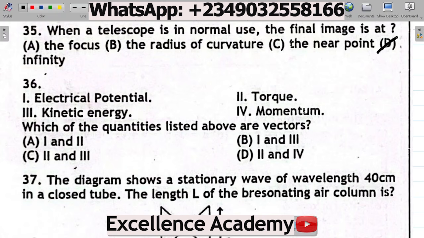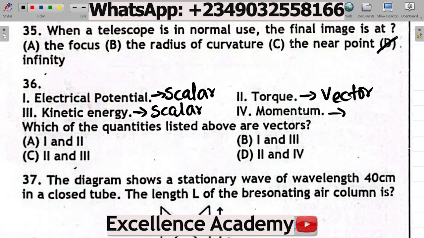Let's label 1 to 4, which are scalar and which of them are vectors. Electric potential is a scalar. Note this. Number 2, torque. Torque is actually a vector quantity. Kinetic energy is a scalar quantity.